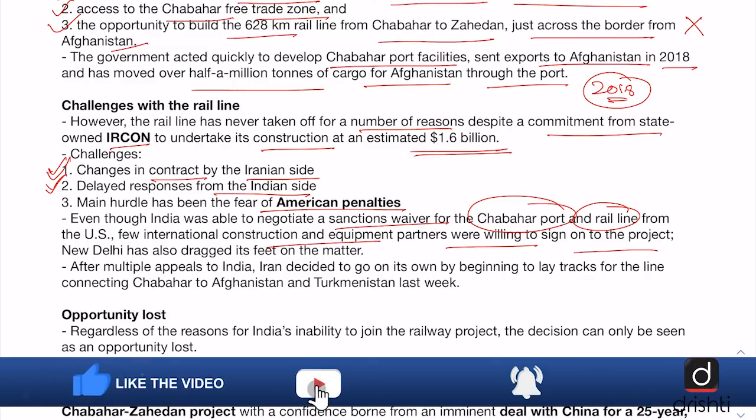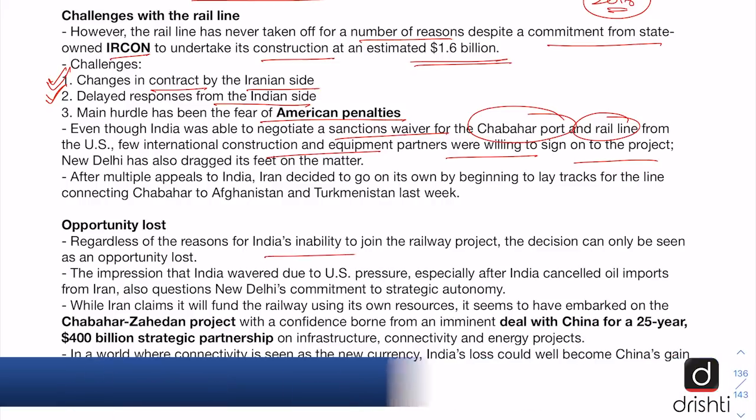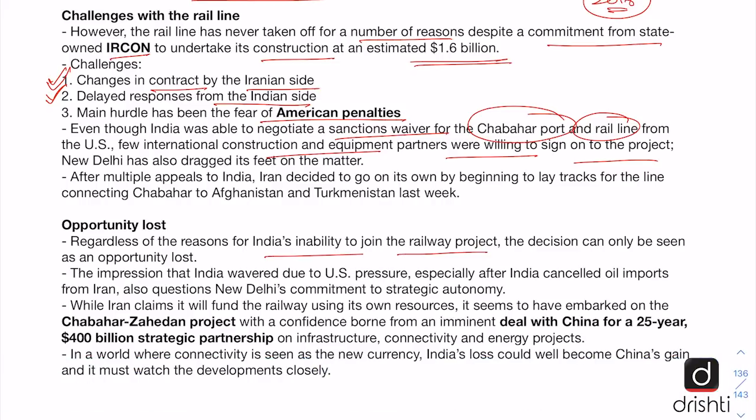The editorial says that regardless of the reasons for India's inability to join the railway project, the decision can only be seen as an opportunity lost, as India had much to gain by developing this railway project, as it would have allowed India access to Afghanistan and other Central Asian republics.